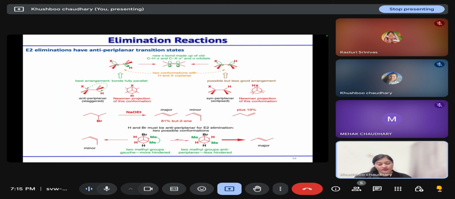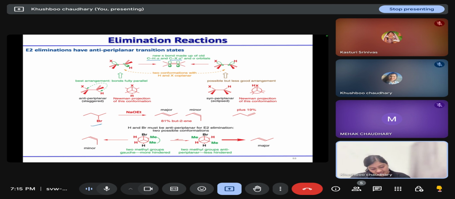In case of E2 elimination, the anti-periplanar transition state is important for the reaction to take place, because in an anti-periplanar system, your C-H sigma bond and C-Br sigma star are parallel to each other, where bond breaking and bond making are going to take place.